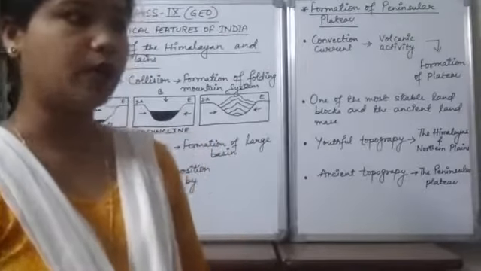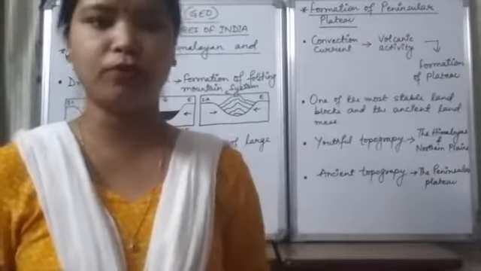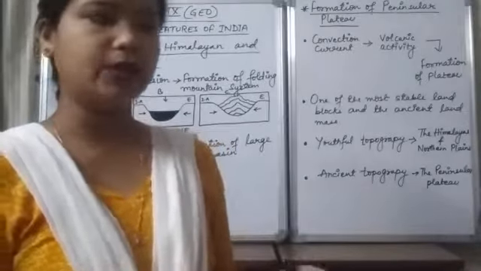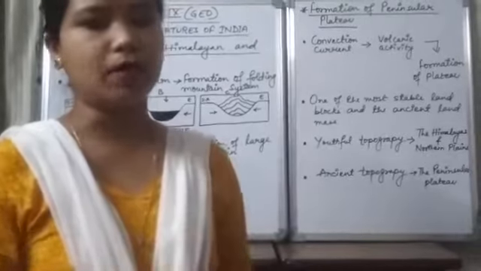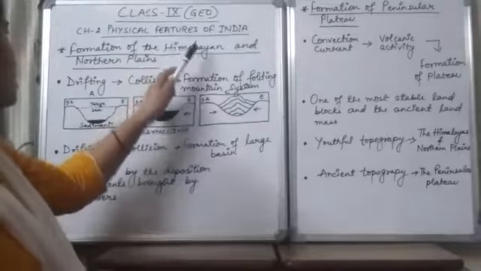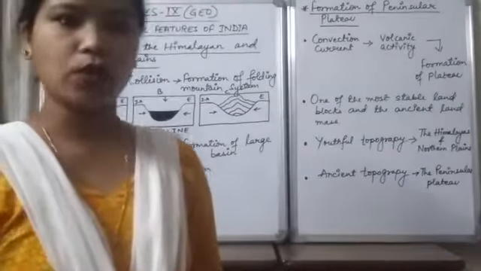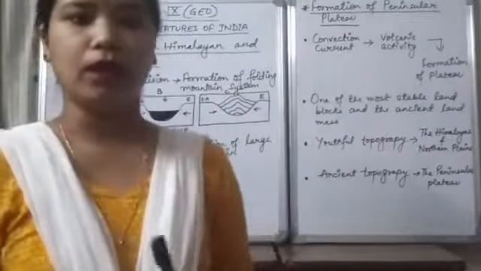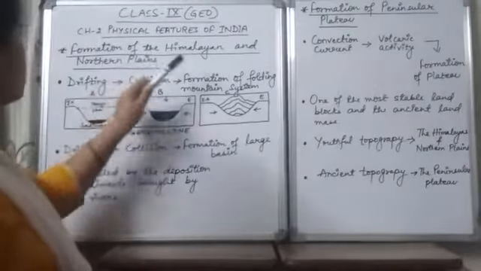And we discussed how India was formed, how convection currents were responsible for drifting the Indo-Australian plate towards the north, and later on it collided with the Eurasian plate, and then the Indian landmass was formed. Now here we'll be talking about how the Himalayas and the northern plains were formed. The same reason is there for the formation of both. So first we discuss the formation of the Himalayas.